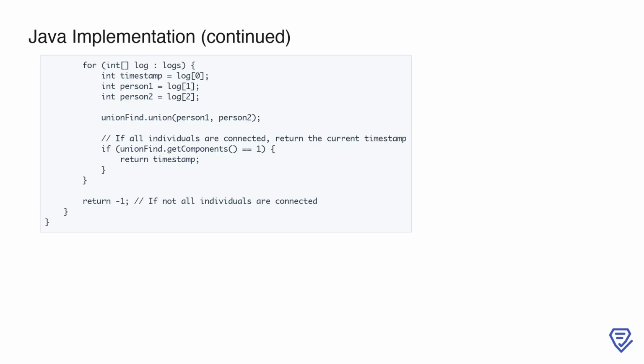After each union operation, we check if all individuals are now connected by calling getComponents. If the number of components is reduced to 1, we return the current timestamp, indicating the earliest moment everyone became friends. If we finish processing all logs and still have more than one component, we return -1, as it means not all individuals can be connected.